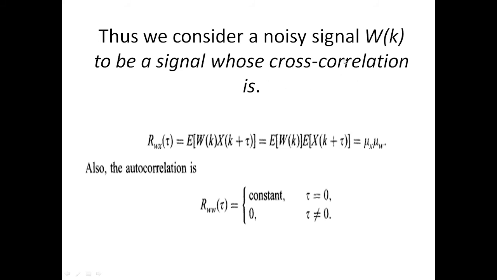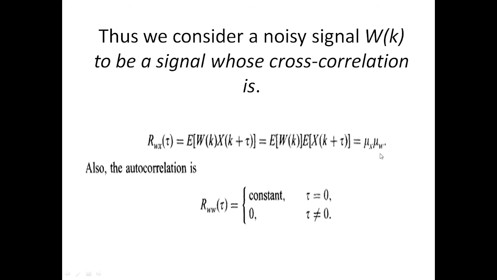This cross-correlation is shown by R_wx of tau, where tau is the time lag, and it is given by the expectation function, that is, the probability function, on the noise signal and the regular signal.